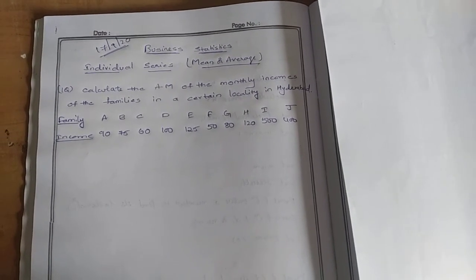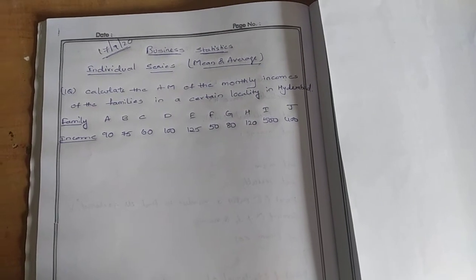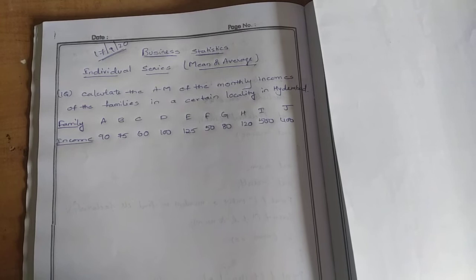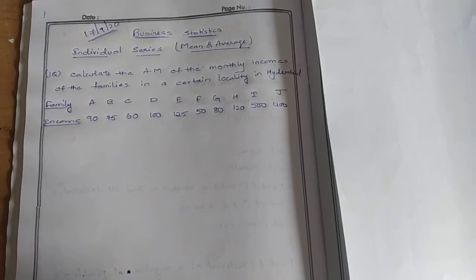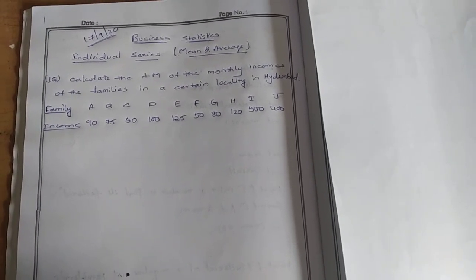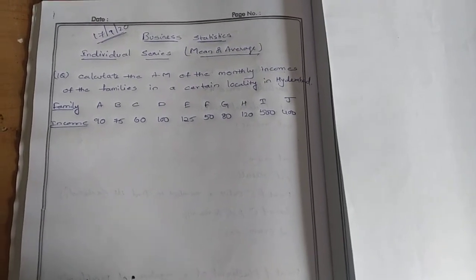Once again I will explain. Listen carefully here. The incomes are taken individually: A family's income, B family's income. Nothing but the families' individual incomes. So here we have to apply the formula related to the individual series. In the case of individual series, I have given you two formulas: direct method and shortcut method. It is your wish whether to apply the direct method or the shortcut method, but today I am going to explain both methods.